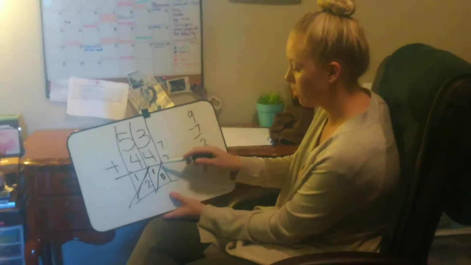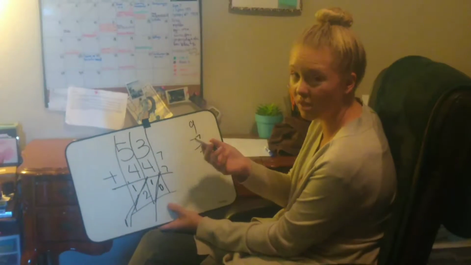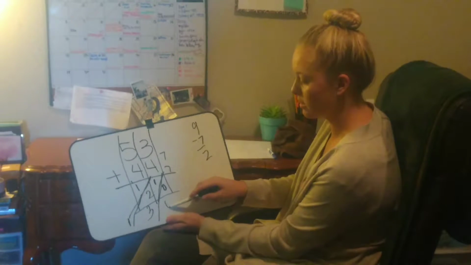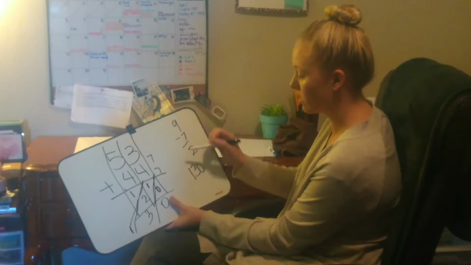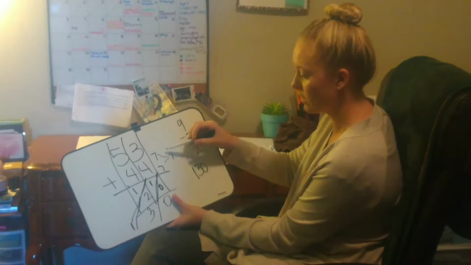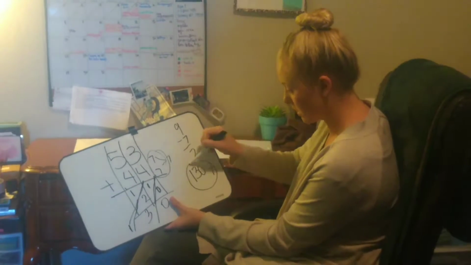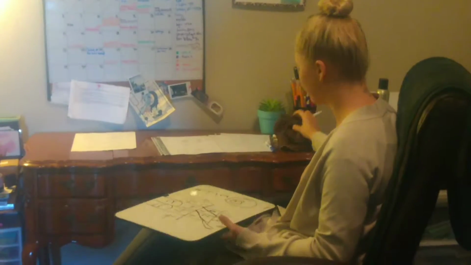Then we're going to add down. So we're going to have 1, because 1 plus nothing is 1. 1 plus 2 is 3. 0 plus nothing is 0. So in this problem, we have 130 in base 7. Since both of these were in base 7, our answer is going to be in base 7. 130 in base 7 is going to be our answer.